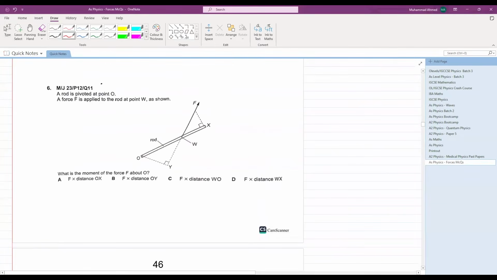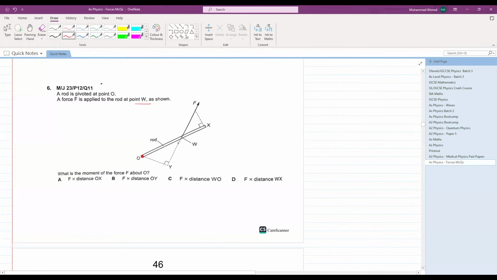Let's see this. A rod is pivoted at O. A force F is applied to the rod at W, as shown. What is the moment of force F about O? We have to calculate the moment of force F about O.